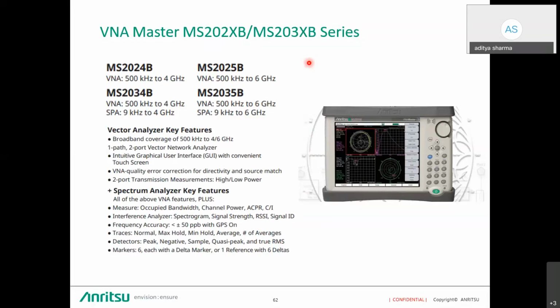Again, it's a one path, two port vector network analyzer. So the customer will be able to do reflection measurement and transmission measurement. However, if the customer wants full two port, they need to change the DUT ports as well to get all four parameters. Okay. The user GUI is very interactive. It's very user friendly for this particular instrument. It's a touchscreen based instrument, so the user can use it without any problem, without any glitch.